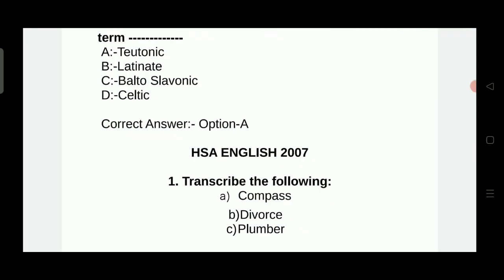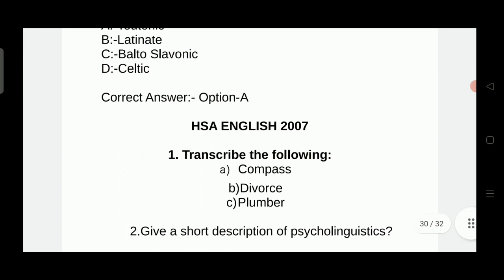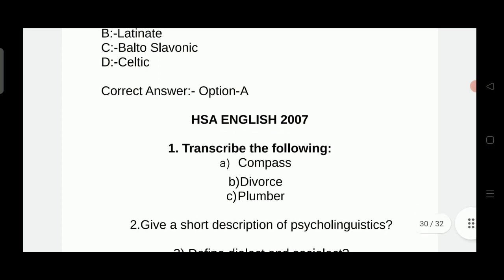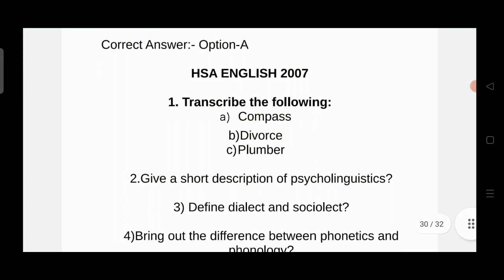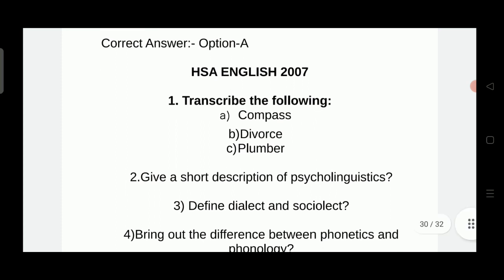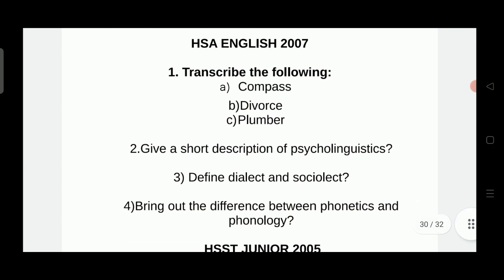Here you have a few more important descriptive questions from the previous question papers, and these questions are included so as to familiarize you with the old questions, and I am not going in detail, so let's discuss HSA English 2007. The first question is transcribe the following words, and the next one is give a short description of psycholinguistics. Third one is define dialect and sociolect. Fourth one is bring out the difference between phonetics and phonology.